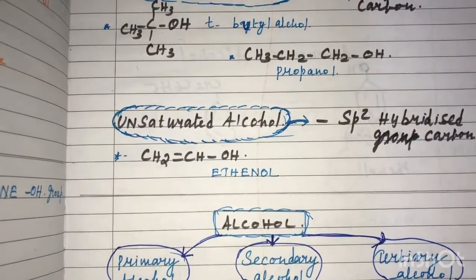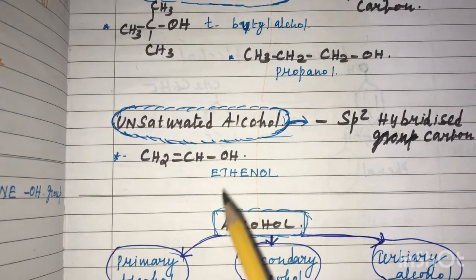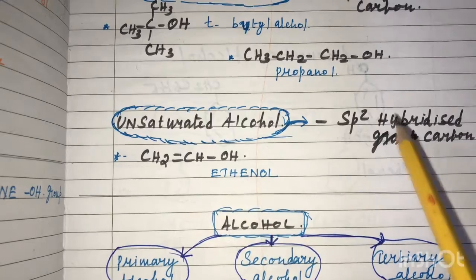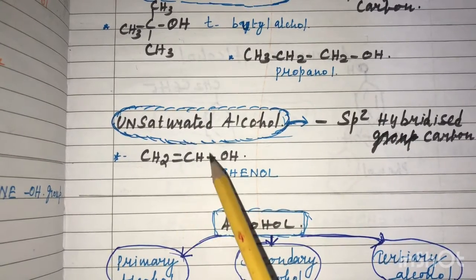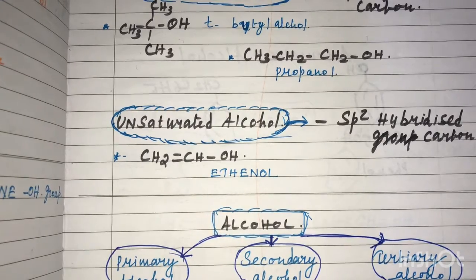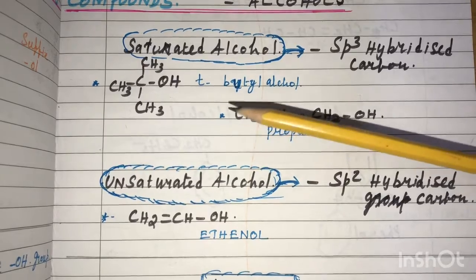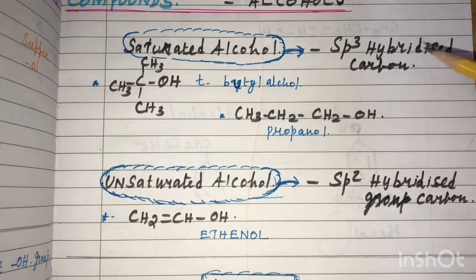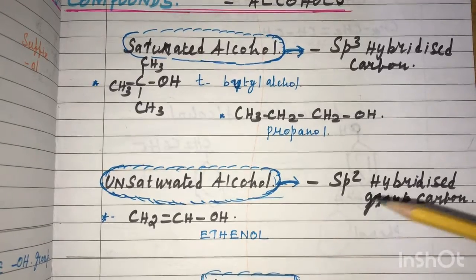And in an unsaturated alcohol, the compound containing a hydroxyl group has carbon atoms that are sp2 hybridized. The valency of carbon is not satisfied. So in saturated alcohol the valency of carbon is satisfied, with sp3 hybridized carbon. In unsaturated alcohol the carbon valency is not satisfied, with sp2 hybridized carbon.